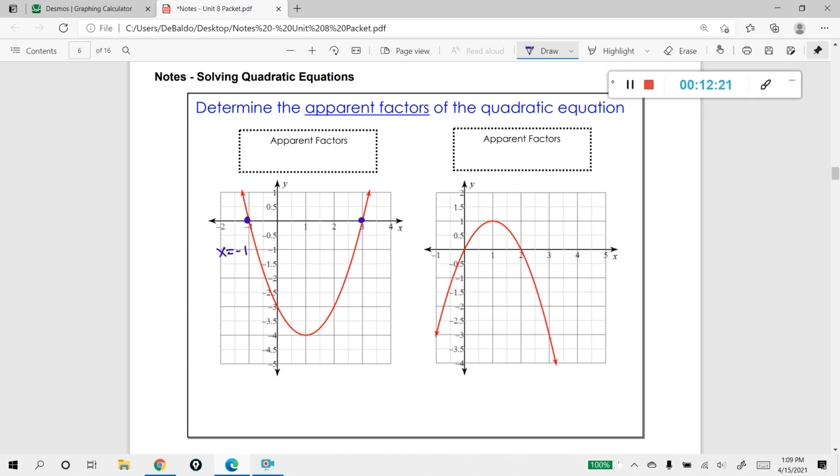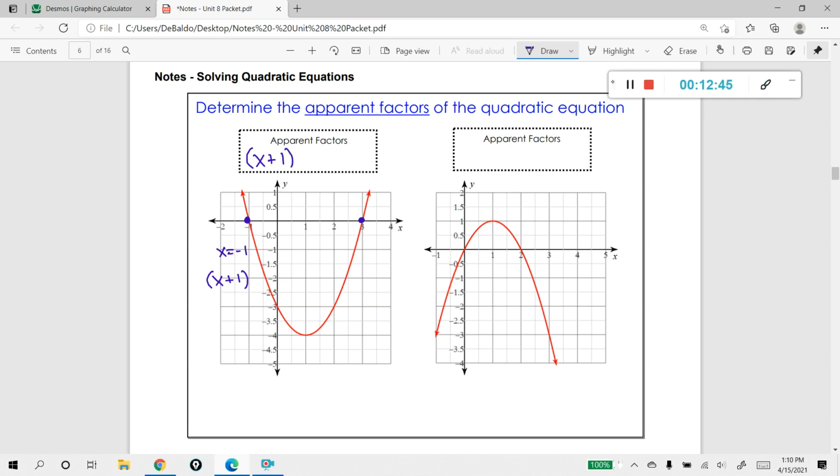Essentially, I need to change the sign. Remember, if I have an apparent factor of x plus 1, if I set this equal to 0, it's going to give me a solution of -1, which is what I want. So one of my apparent factors is x plus 1.